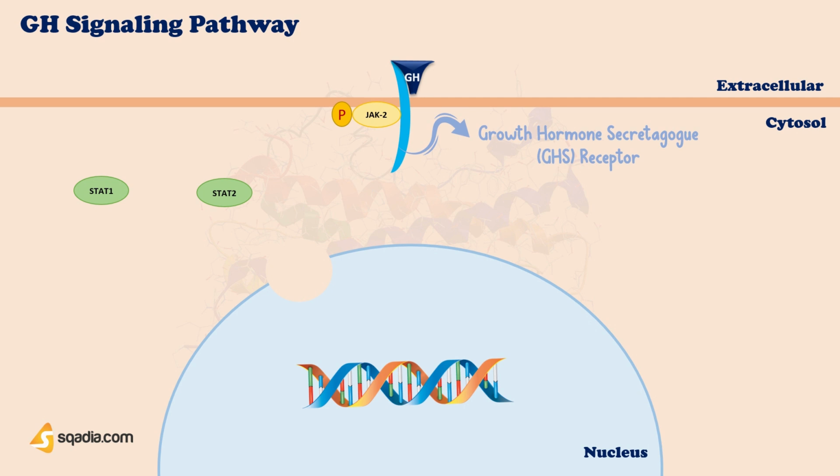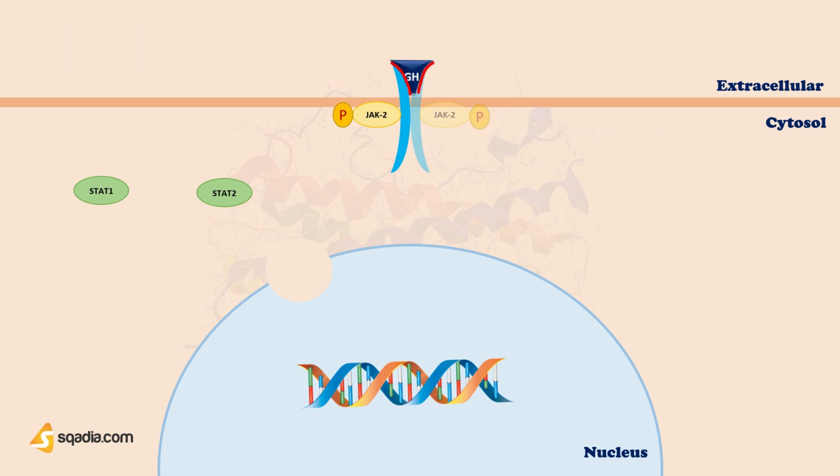Growth hormone has two domains that can bind to its receptor, and when it binds to one receptor, the second binding site attracts another, producing a homodimer, and this dimerization is essential for receptor activation.